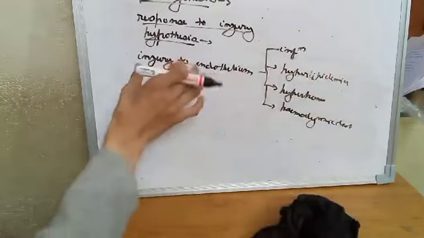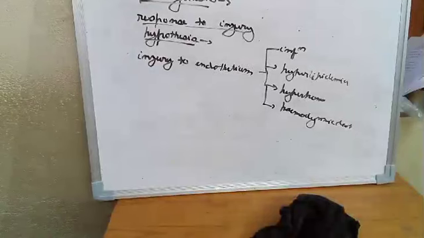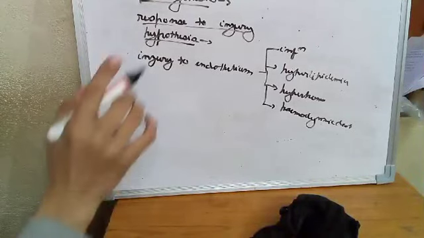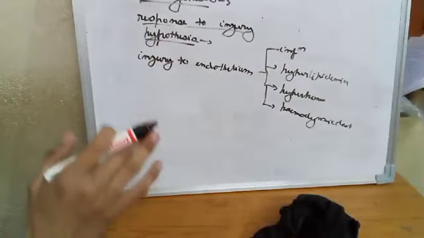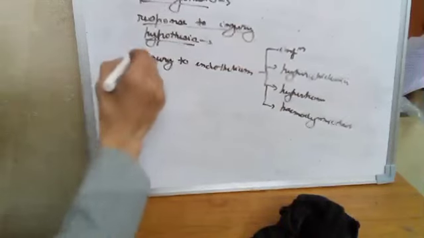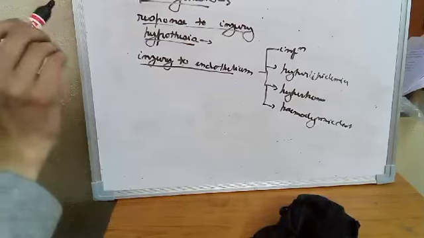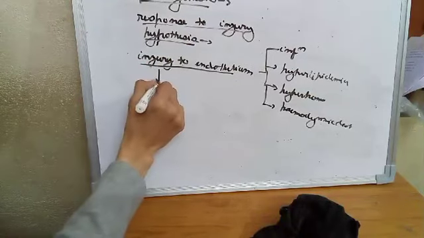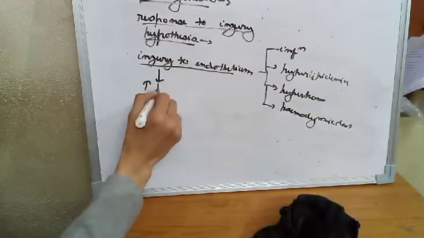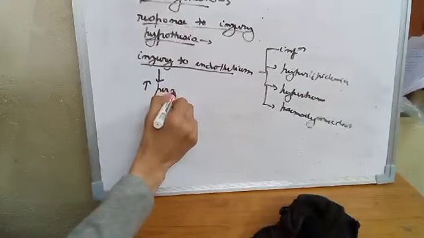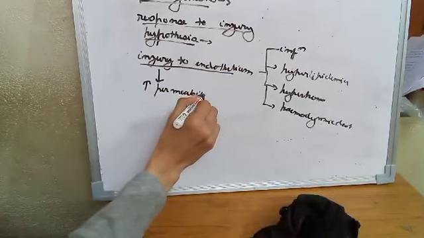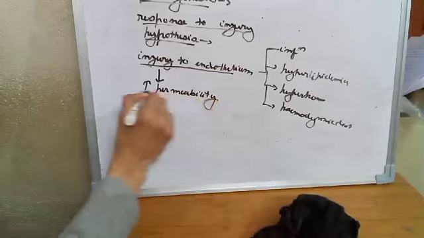All of that leads to injury to the endothelium. If these risk factors cause injury to the endothelium, what will happen? There is an increase in vascular permeability, an increase in the permeability of the endothelium.